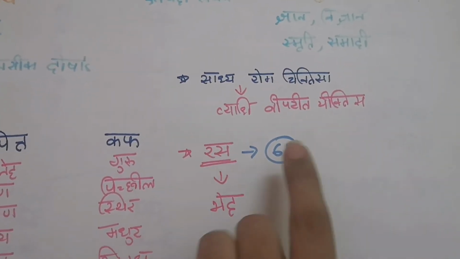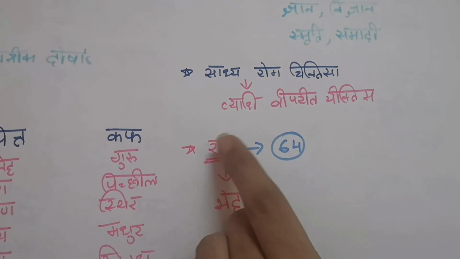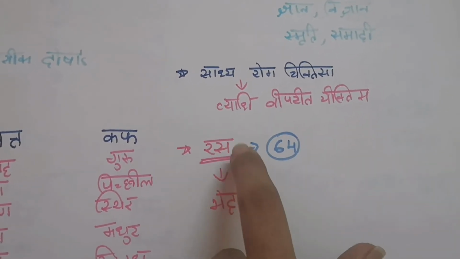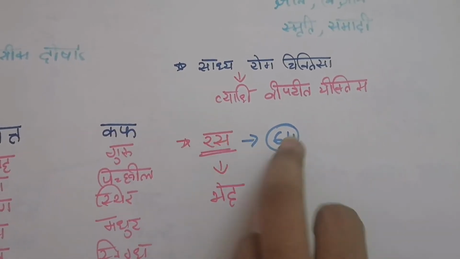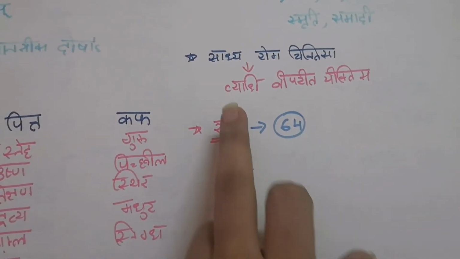Then about Rasa. Shloka number 64 is for Rasa, and it is very important. It will be useful for you for DG as well as for Charaka. So make sure you learn shloka number 64. Then Veda of Rasa, you know the Shadrasas.